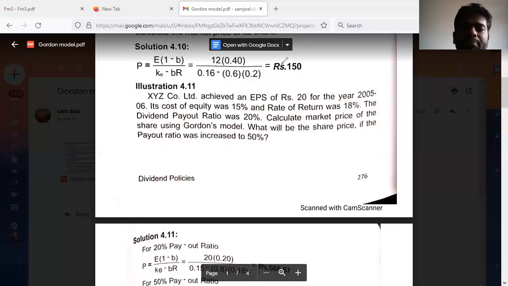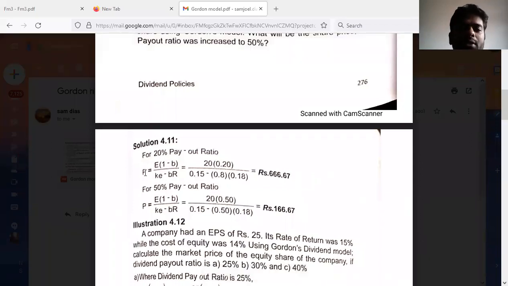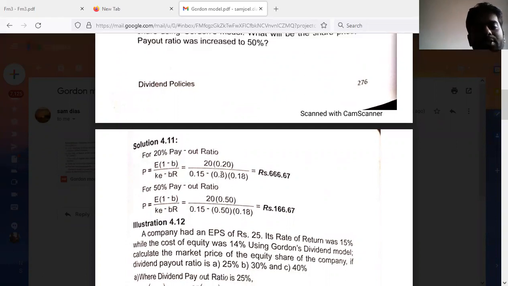Let us go for the discussion of the solution. See here, for 20% payout ratio, the formula is there. So as we discussed, E is earning per share 20 and 1 minus B, that means dividend payout ratio, 0.20 divided by KE, the cost of equity, 15% they have given, minus B, the retention ratio.